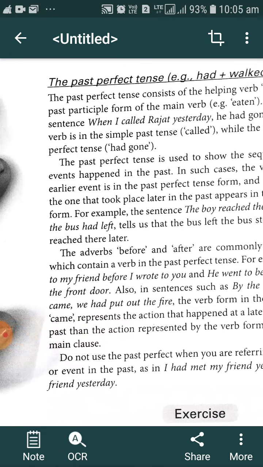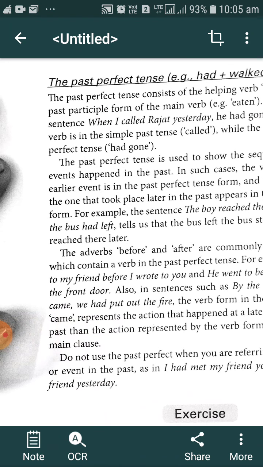If both actions happened in the past, the action that happened earlier we describe with the help of the past perfect tense, meaning subject plus had plus V3, the past participle of the verb. And the action that happened later we describe with the help of the simple past tense, meaning subject plus V2, the second form of the verb.